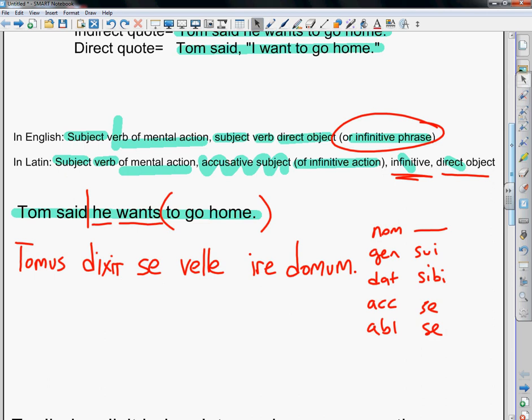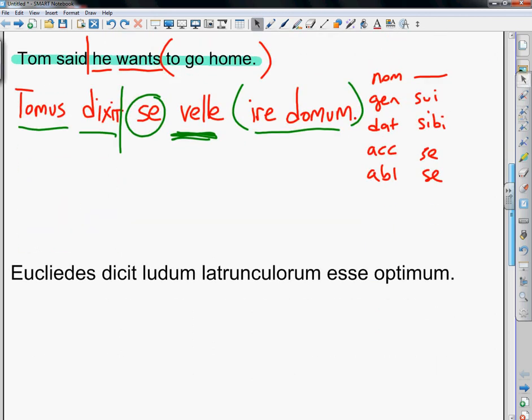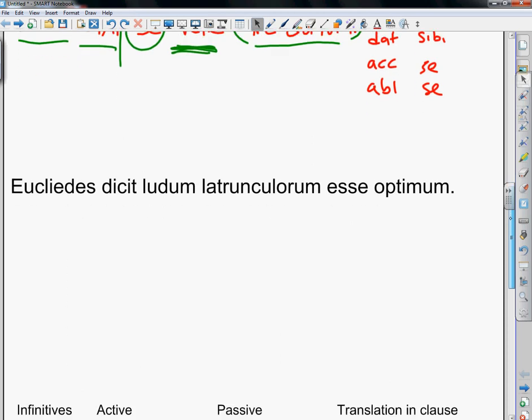We're going to get a subject. In this case, it's going to be Tom. We're going to get a main verb of mental action. We're going to get an accusative subject of the infinitive action. And then we're going to get a direct object, or in this case, an infinitive phrase. Let's look at some samples of this. We'll start with this sentence right here.